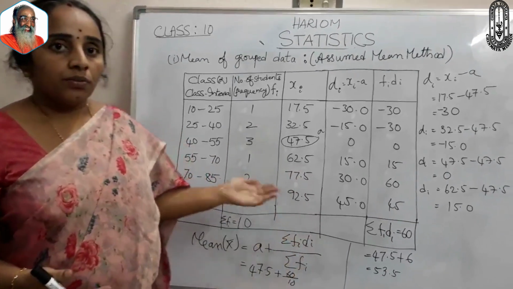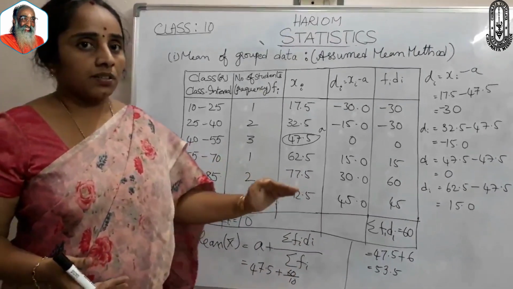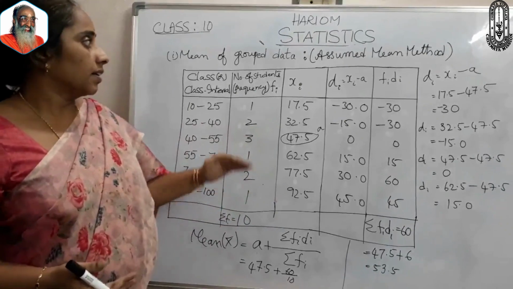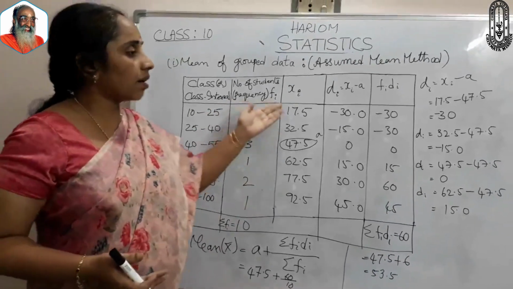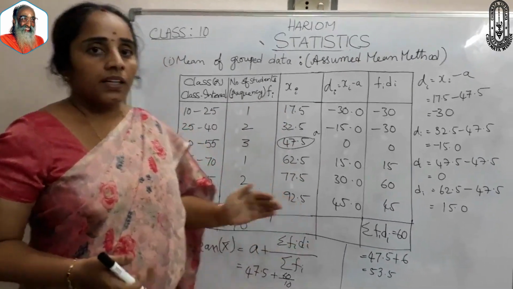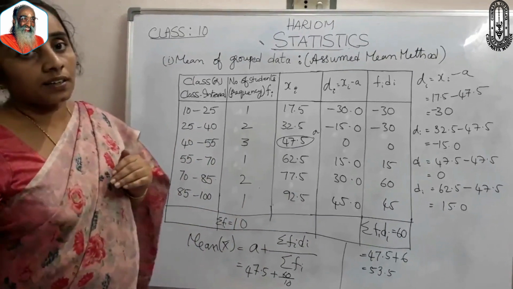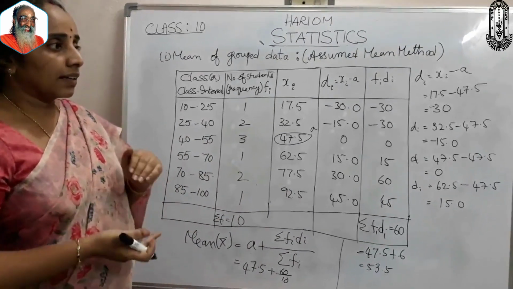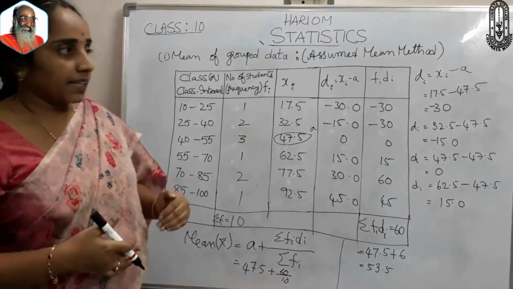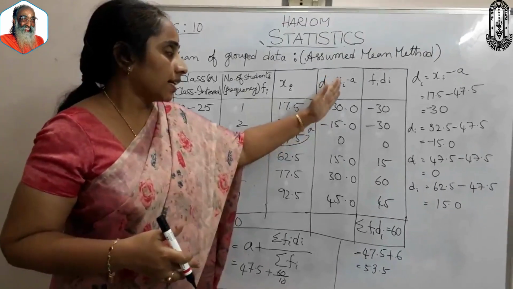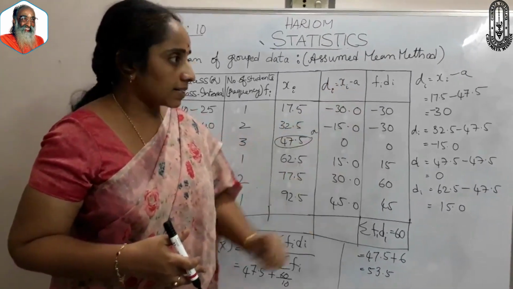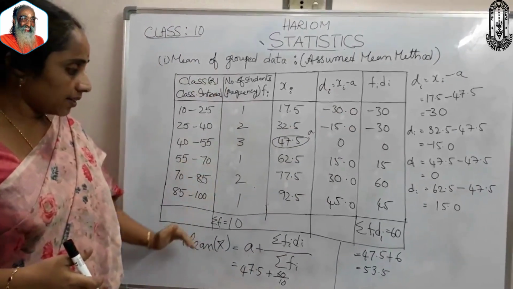When we use it, if either the fi's or the xi's are large, we can condense them into smaller values by taking deviations, that is, di equal to xi minus A. We can then calculate the mean.